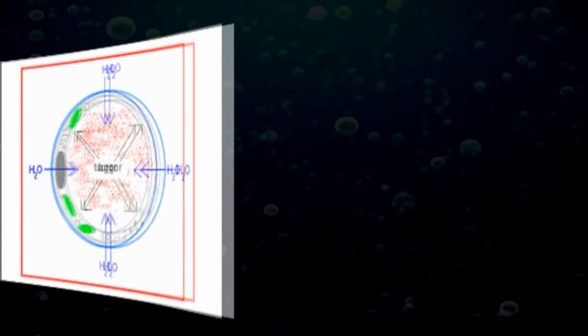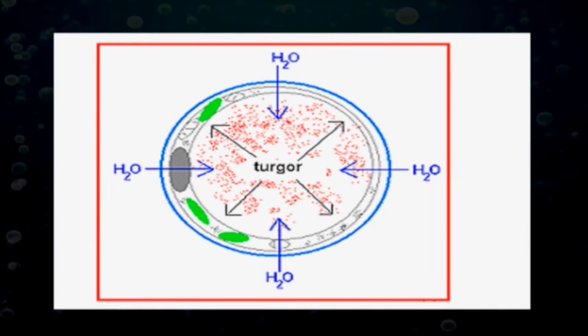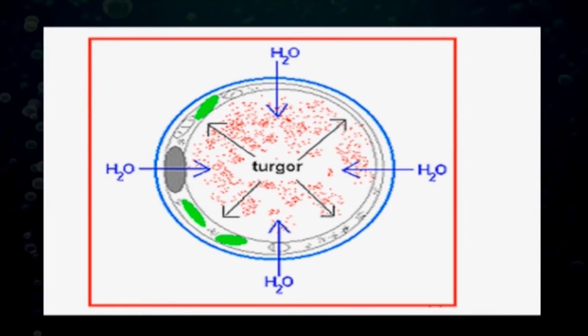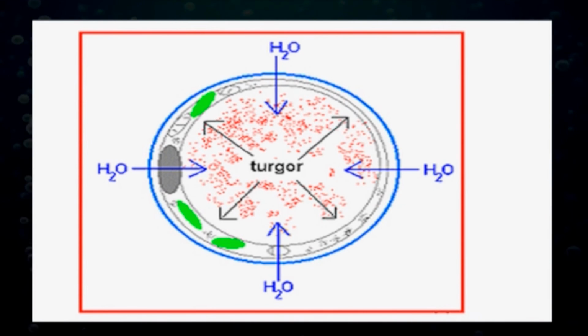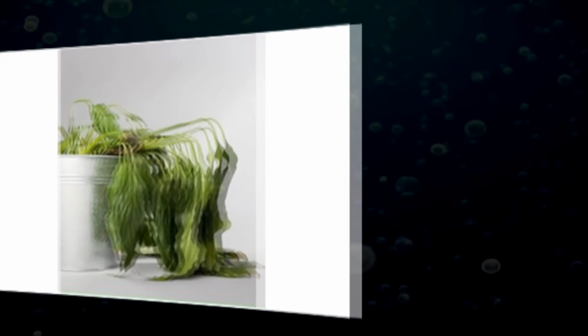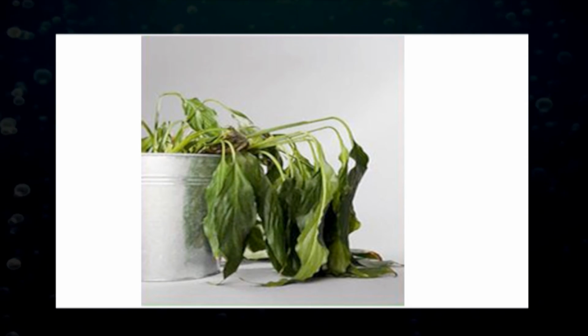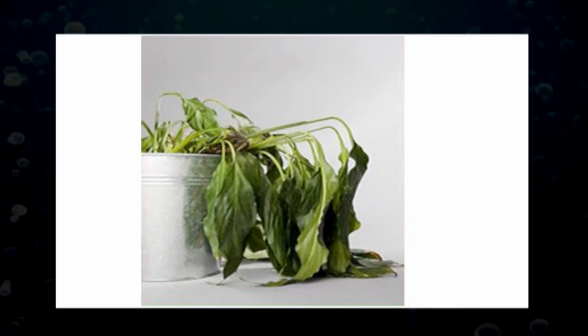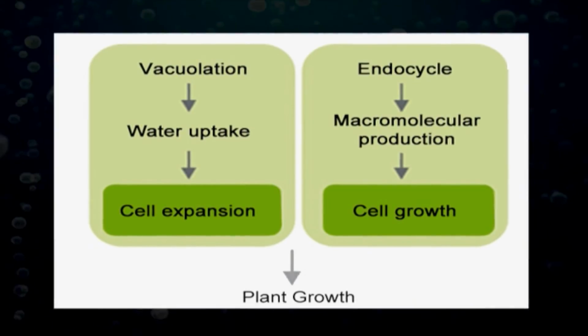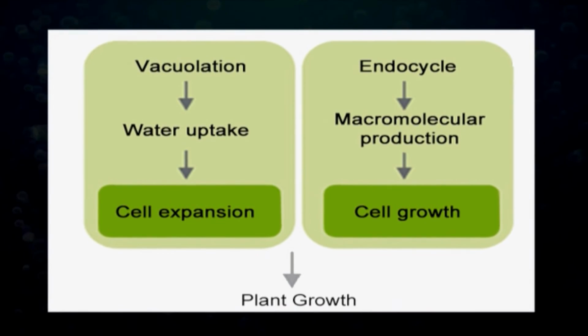Number four, water present in the vacuoles and the cytoplasm helps in maintaining the rigidity of cells. Well-watered plants keep their shape because of the internal pressure of water in the cells, called turgor pressure. When there is insufficient water, the pressure drops and causes the plant to wilt. This pressure is also essential for plant cell expansion, which leads to plant growth.